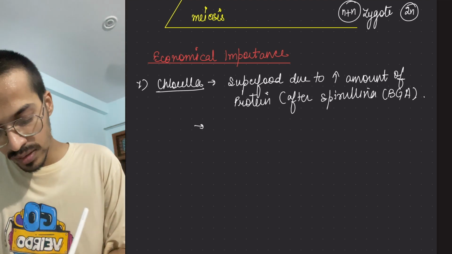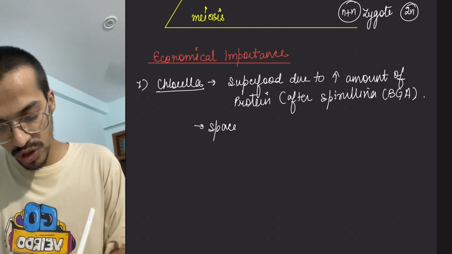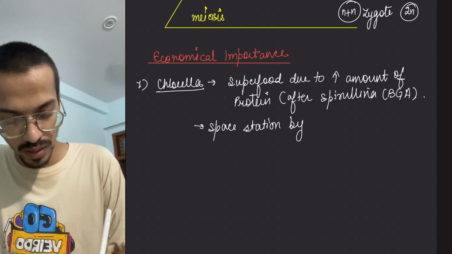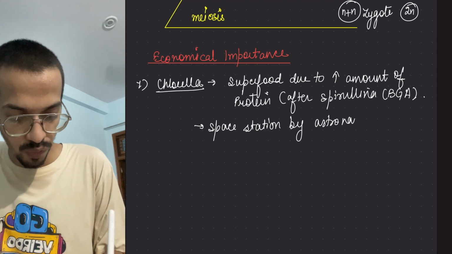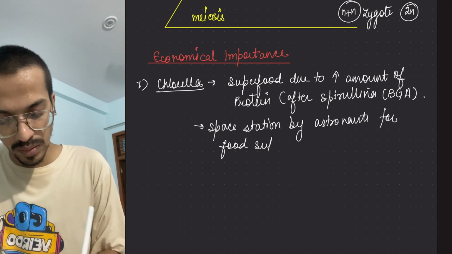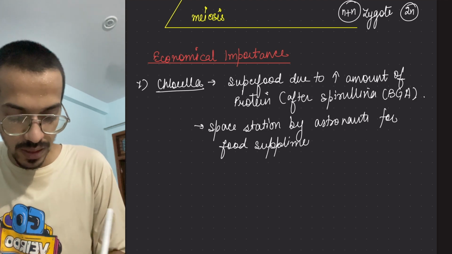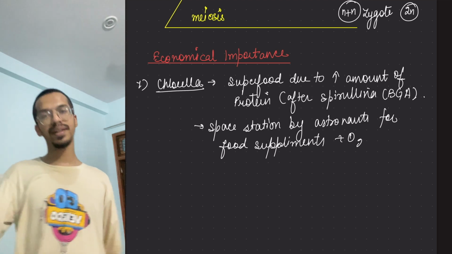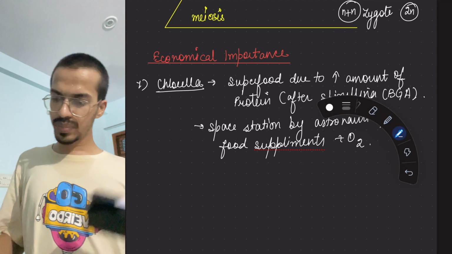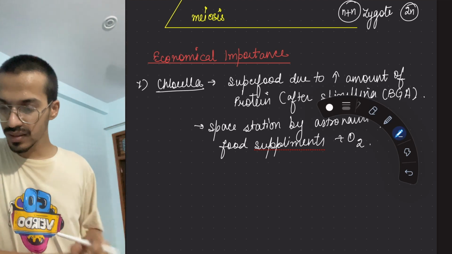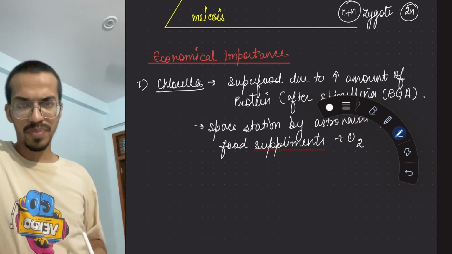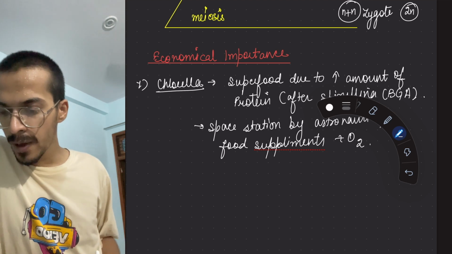So in the space station, it is used by astronauts for food supplements plus oxygen. More to this, any other examples? One second, I also forgot the things. At least half of the carbon dioxide is fixed by them. Okay, so they are very useful to us.